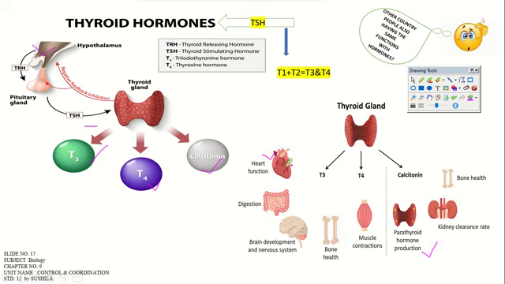What does it do? Heart function, digestion function is there, brain development and nervous system function is there, right? And due to the presence of these hormones in our body, we will be able to categorize all sorts of hormones in different categories.